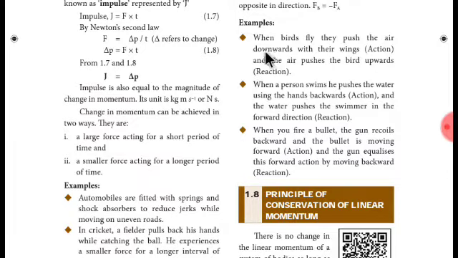Then we are going to take some examples. Okay, when a bird flies, it pushes the air downwards with its wings. That is called the action. The bird is going to push the air downward. So each and every action has an equal and opposite reaction. That's the law. And the air pushes the bird upwards. That's the reaction. The bird pushes down, then the air pushes the bird upwards. That's the case in a bird flying.